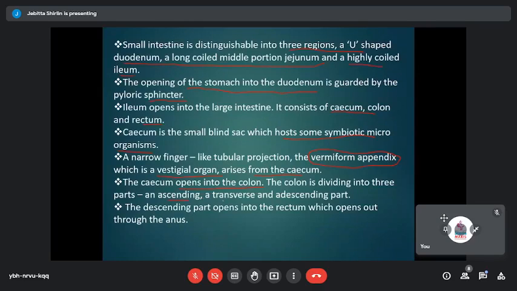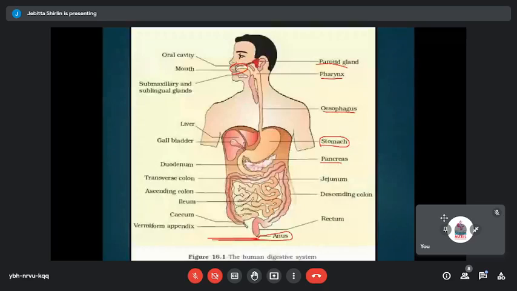So I will just explain here in this structure. Look at this. This is the large intestine, and here you have a cecum, and you can locate the finger-like projection, which is the vermiform appendix. It is a totally vestigial organ. Following that you have the colon, and the colon has three different parts in it. One is the ascending colon, which is the starting colon that comes up, and then there is a colon forming an arc-like structure, which is the transverse colon. And the hind region is the descending colon, which descends downwards.